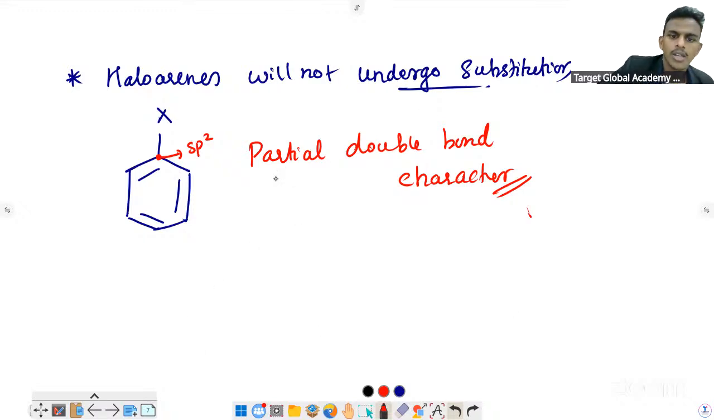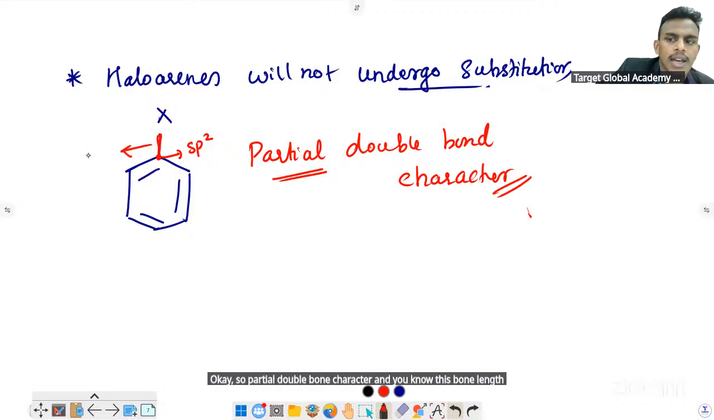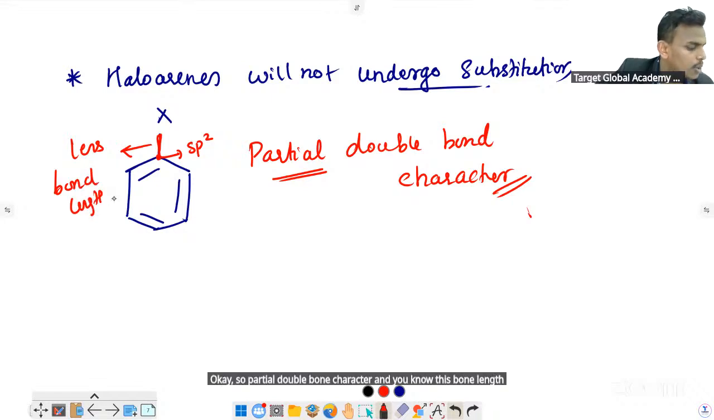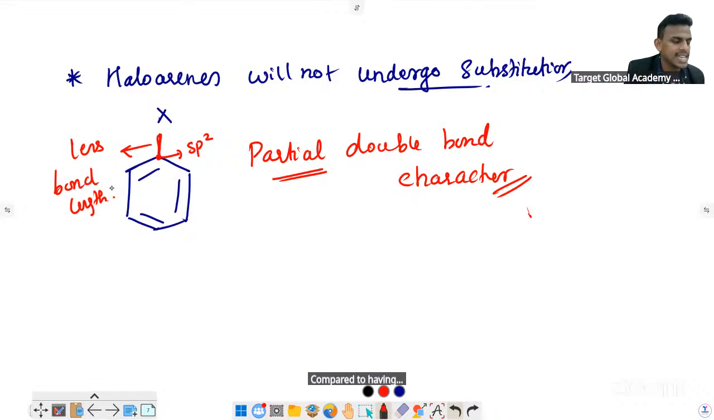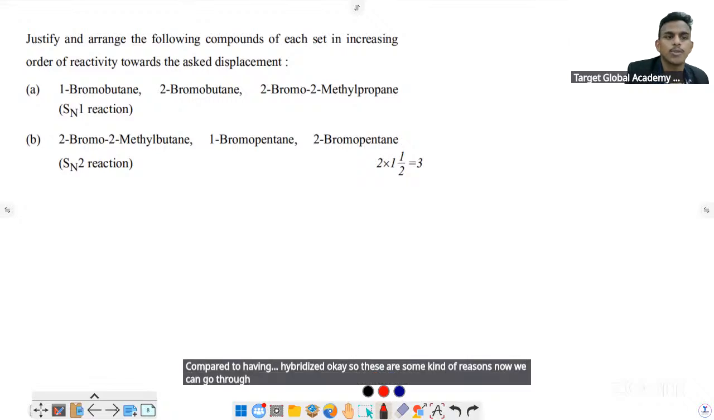Okay, so partial double bond character, and this bond length is less compared to haloalkene. In haloalkene, the carbon is hybridized. Okay, so these are some kind of reasons. Now we can go through some questions of the same chapter.